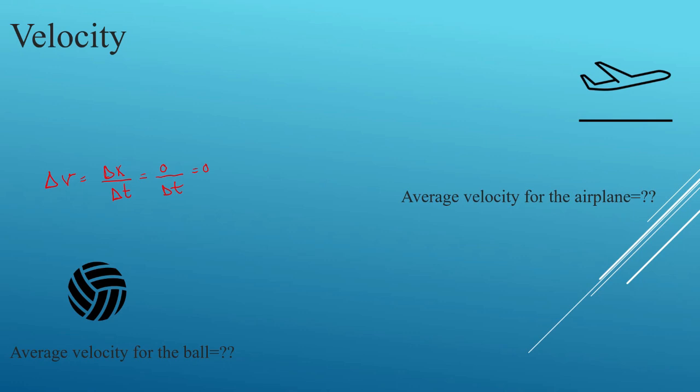And also I mentioned my airplane flies with a constant velocity, right? That means my velocity is going to be constant, correct? Sounds like a simple problem, but let's see how it's going to show up in your exam.